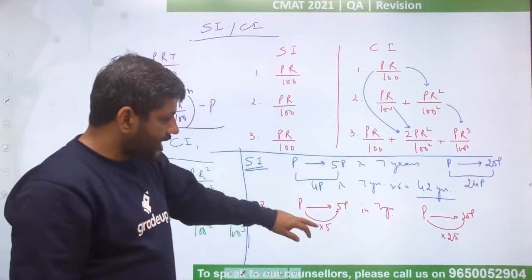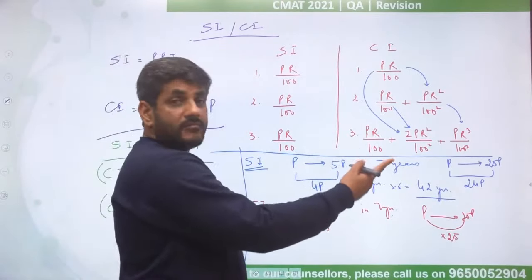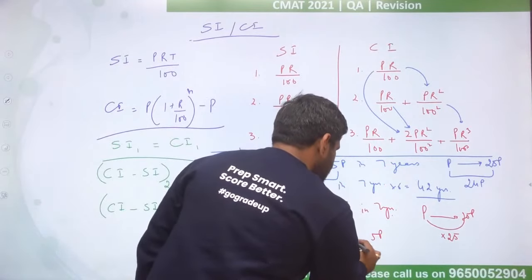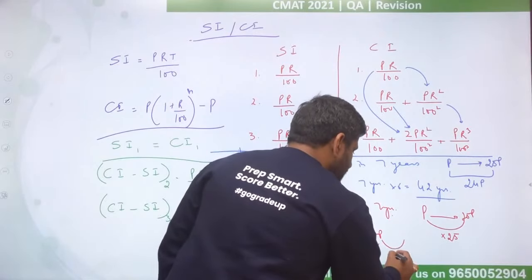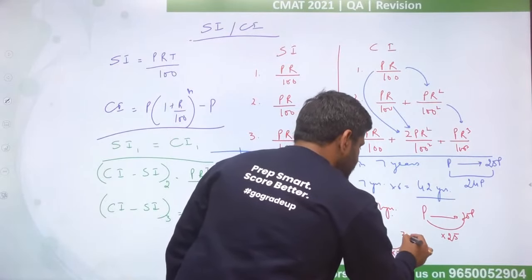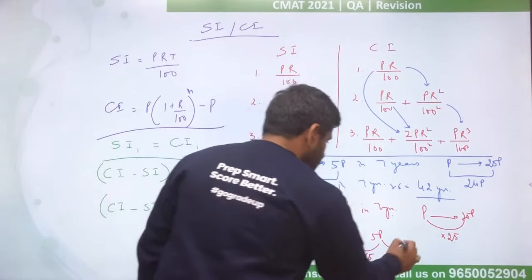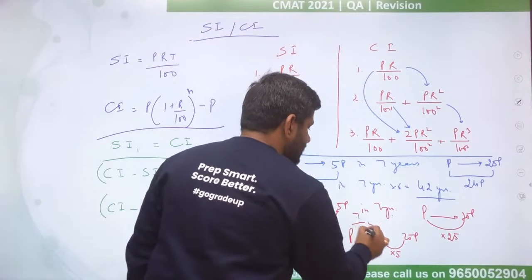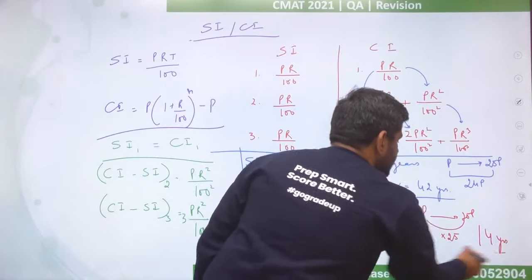It becomes 5 times in 7 years, so it will again become 5 times. P has become 5p in 7 years, and if it has become 5 times, it will again become 5 times, that is 25p. 25p in how many years? In another 7 years. So 7 years here, 7 years here, the answer would be 14 years.